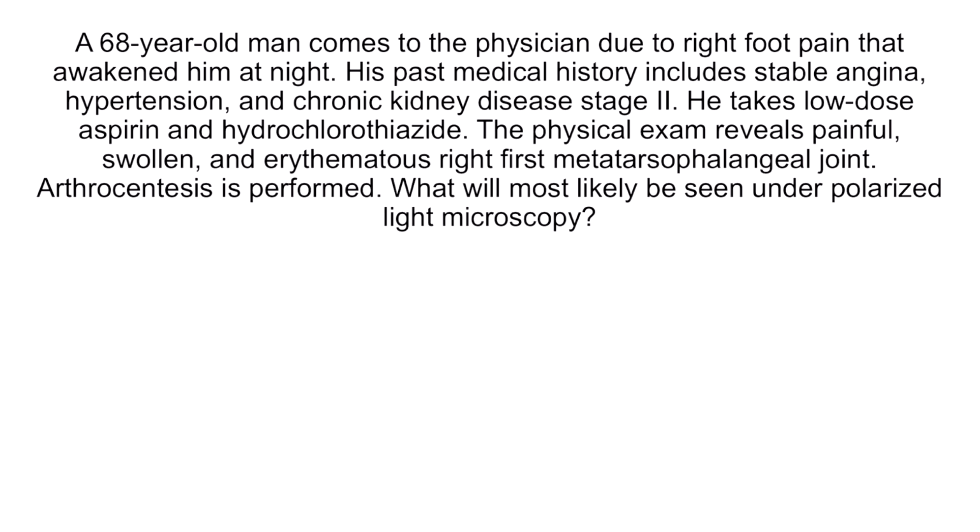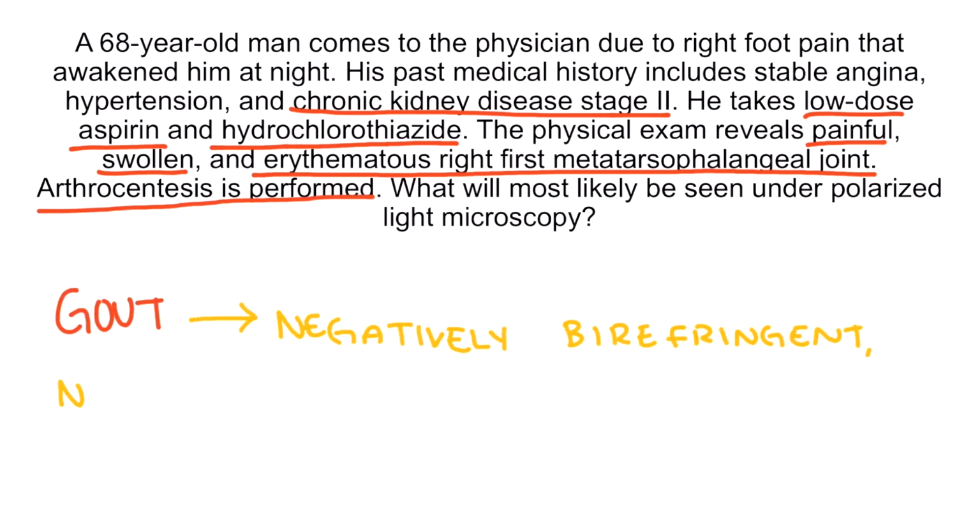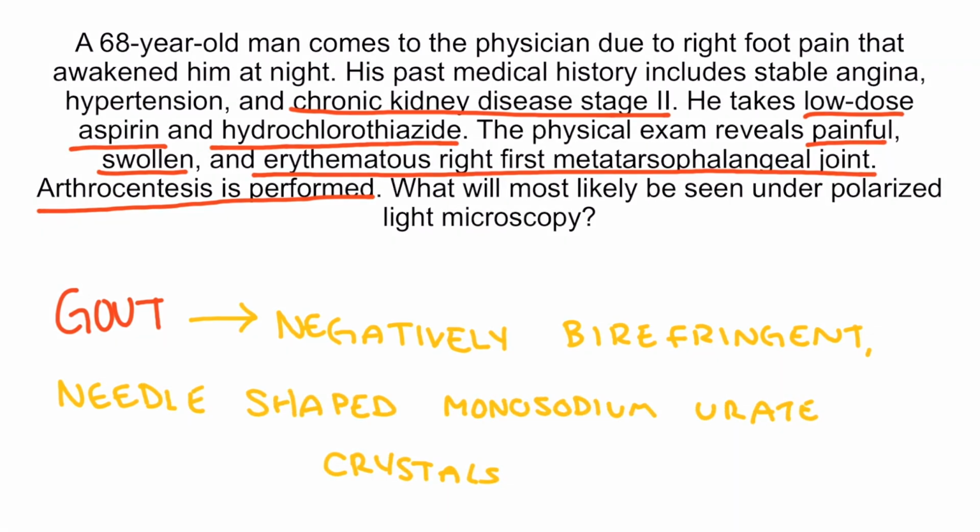This patient presents with painful, swollen, and erythematous right first metatarsophalangeal joint. Considering that he takes low-dose aspirin and hydrochlorothiazide, and he has chronic kidney disease, he likely has hyperuricemia complicated by acute gout attack. Arthrocentesis is performed. Polarized light microscopy typically shows negatively birefringent needle-shaped monosodium urate crystals in the patient with gout.